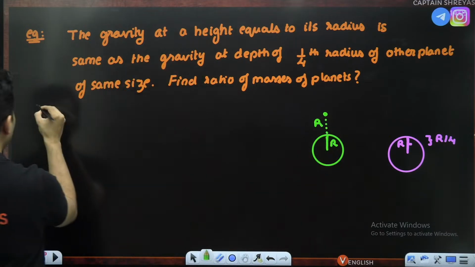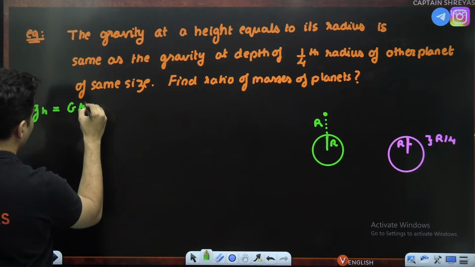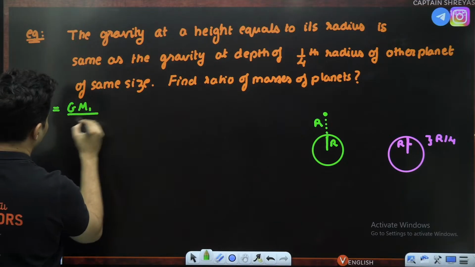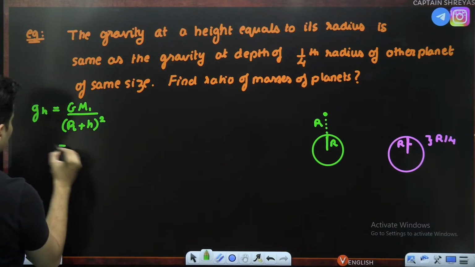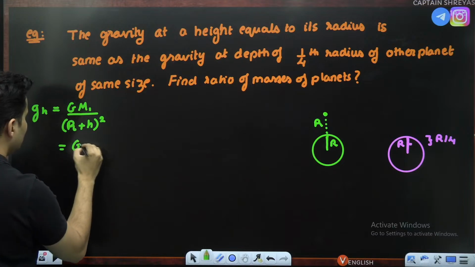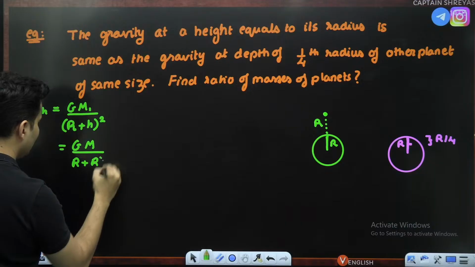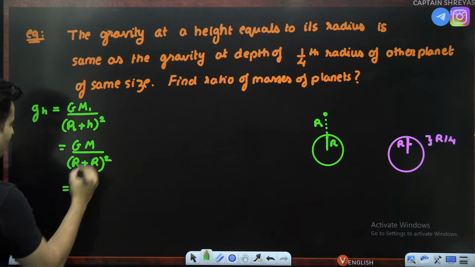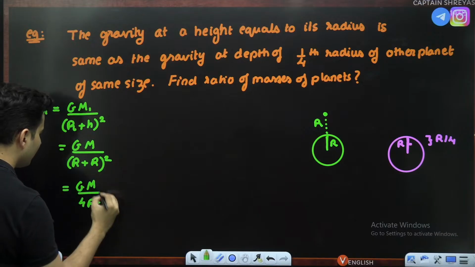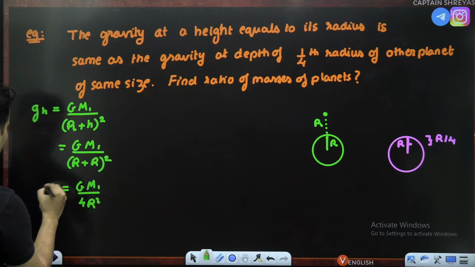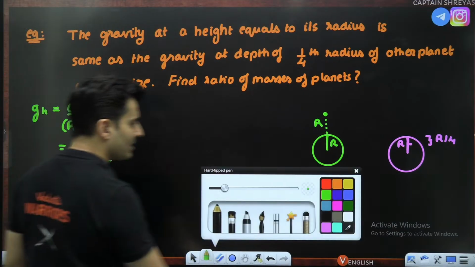So the gravity at certain height is given by GM1 divided by (R plus H) whole square. So this is for the first planet. What is H? It is itself the radius. So R plus R, so it will become GM by 2 square is 4, so 4R square. GM by 4R square is the gravity at height H. This is done for the first planet.